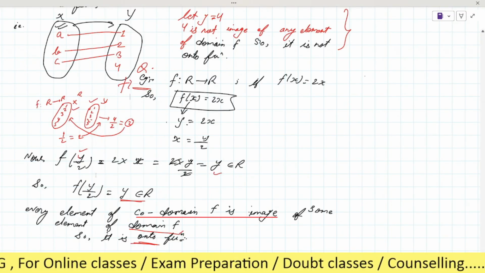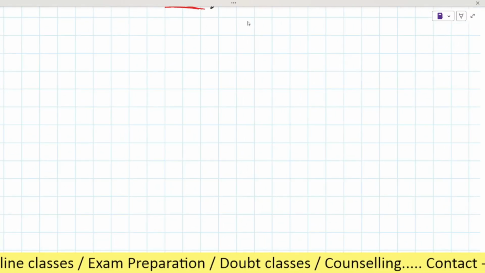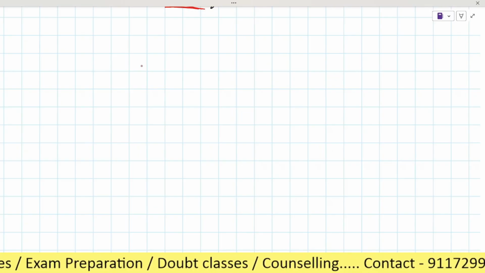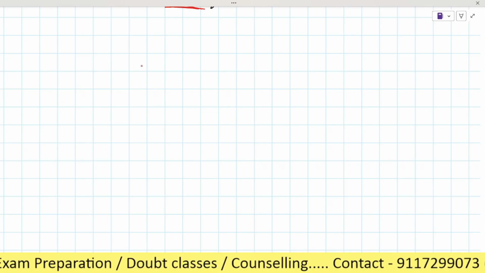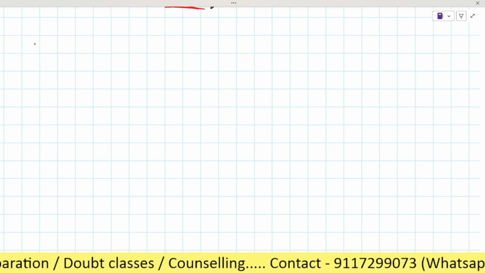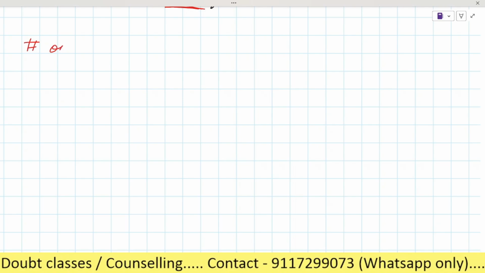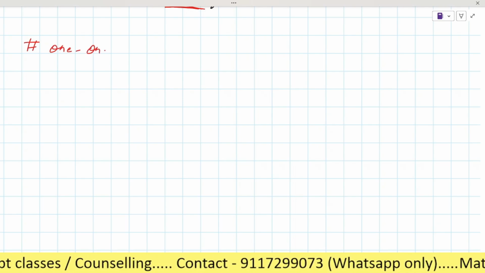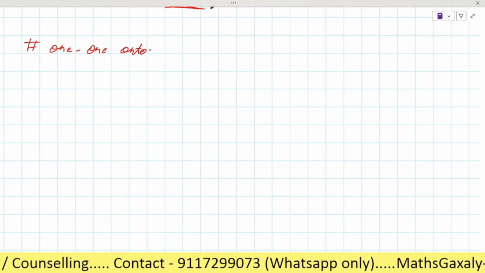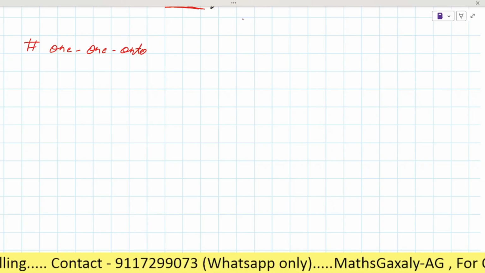So is there any doubt till here? No, sir. Now we will learn the last type of function, that is one onto function. There is one more name for this one.